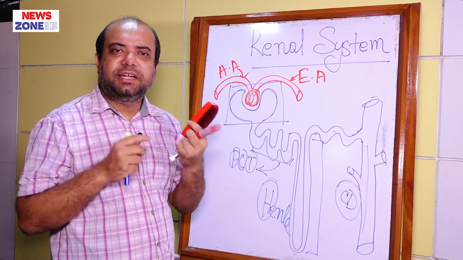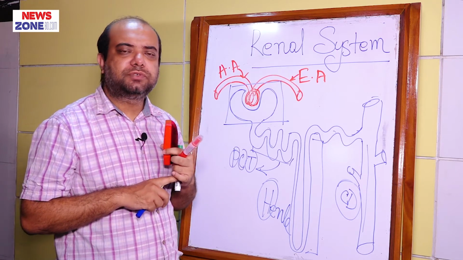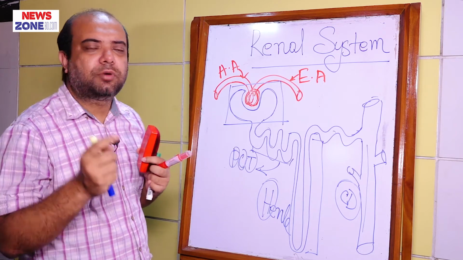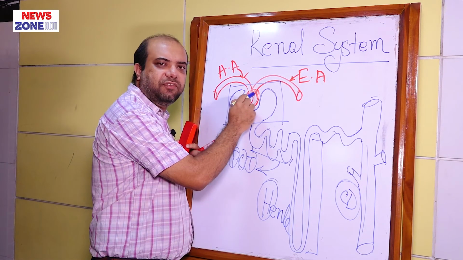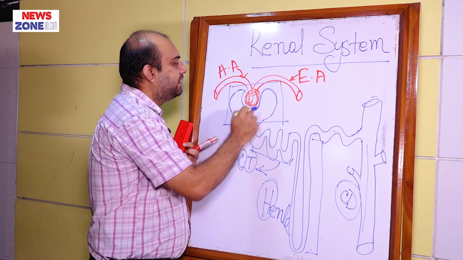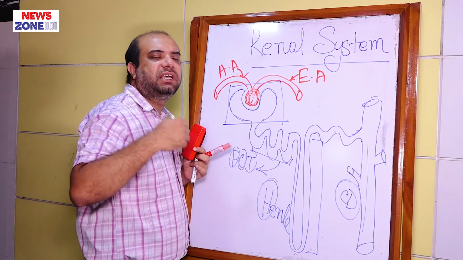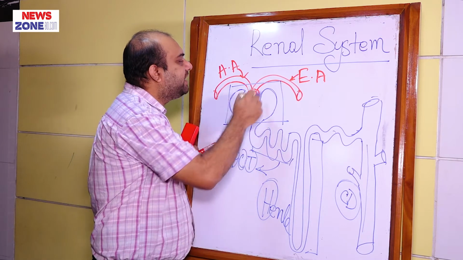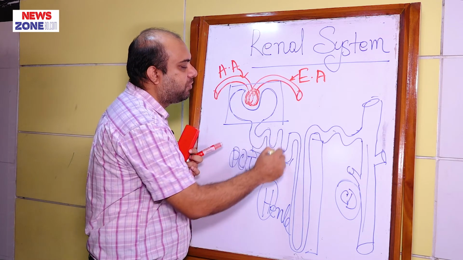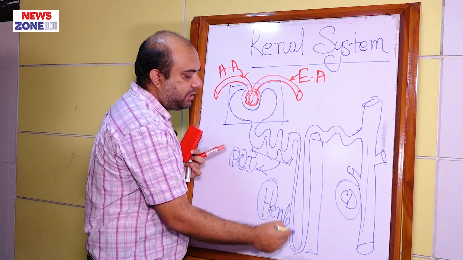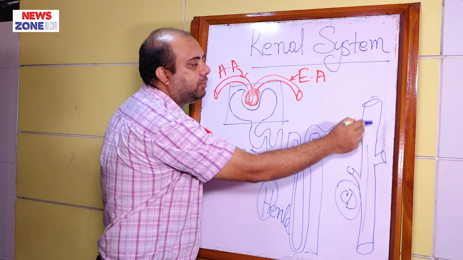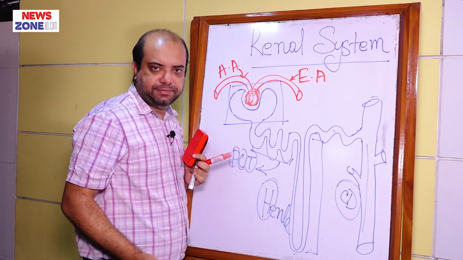So we can tell nephron can be divided into two portions. First one is renal corpuscle and second one is renal tubules. Renal corpuscle consists of glomerulus, which is a tuft of capillaries and helps in filtration of plasma, and the Bowman's capsule, which is a basin-like structure surrounding the glomerulus. And the renal tubules consist of proximal convoluted tubule, then the loop of Henle, then distal convoluted tubule, collecting tubule and collecting duct.